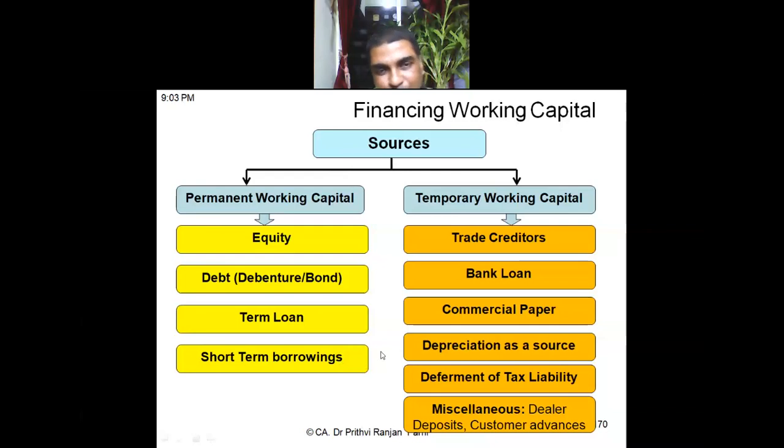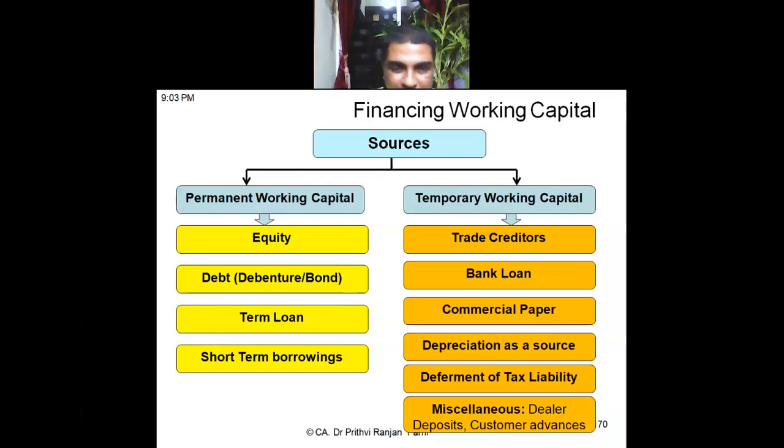In the worst case, suppose there is no permanent source, no long-term source, then short-term borrowings can help in generating permanent working capital. Sir, but generally, short-term borrowing comes under temporary working capital. Generally, yes. But in exceptional circumstances, it can also be used as a permanent working capital.